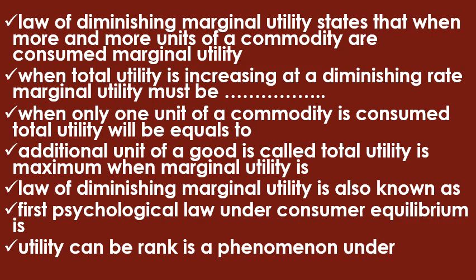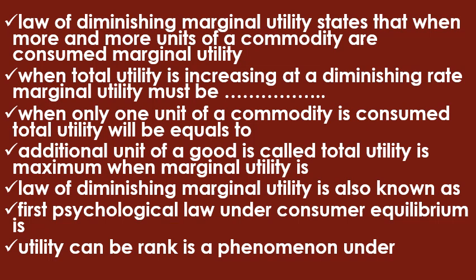The law of diminishing marginal utility states that when more and more units of a commodity are consumed, what will happen to the marginal utility? It will fall. When total utility is increasing at a diminishing rate, marginal utility must be positive because total utility is increasing. It is not yet highest, nor declining, so marginal utility will be declining but positive. When only one unit of a commodity is consumed, total utility and marginal utility will be the same.